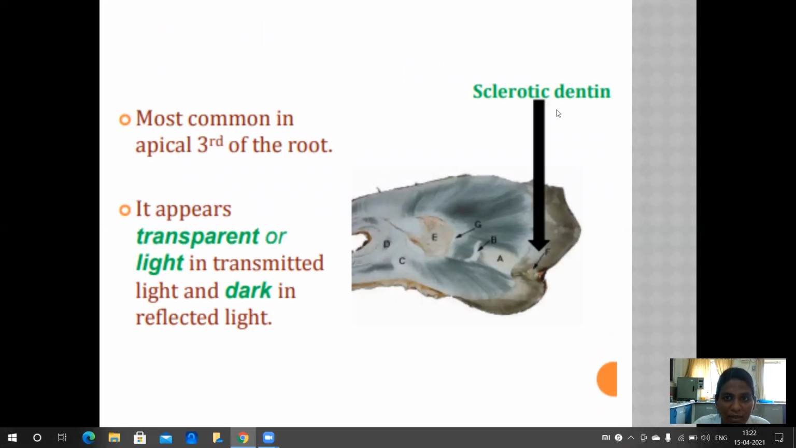This is the sclerotic dentin. It is the most common in the apical third of the root. It appears transparent or light in transmitted light and dark in reflected light.